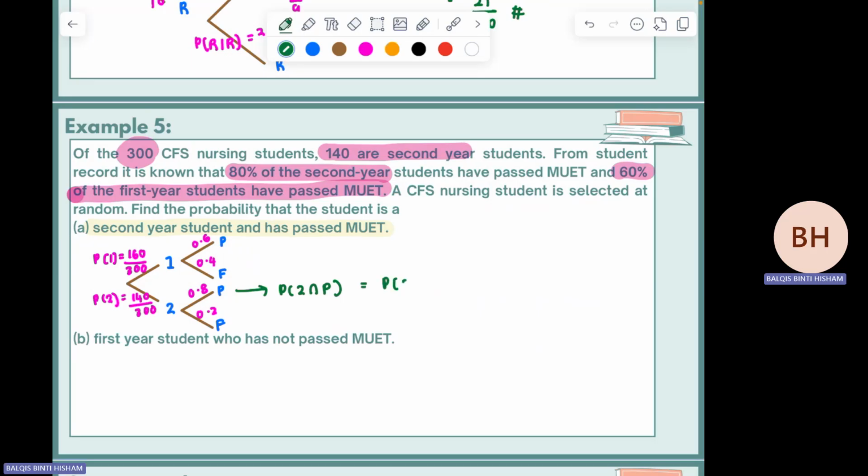Okay. So how to find the answer? P second year and pass, you just multiply these two: P second year times P pass given that second year. So just multiply 140 over 300 times 0.8. So we get 28 over 75, or 37.3%. Okay, that is the answer for part A.